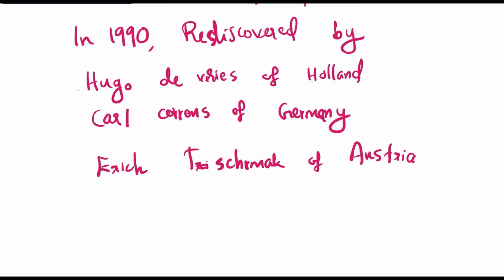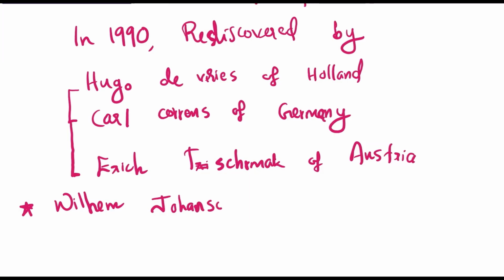These three scientists rediscovered Mendel's concept about genetics. Then William Johannsen, a Danish botanist, provided the term gene.